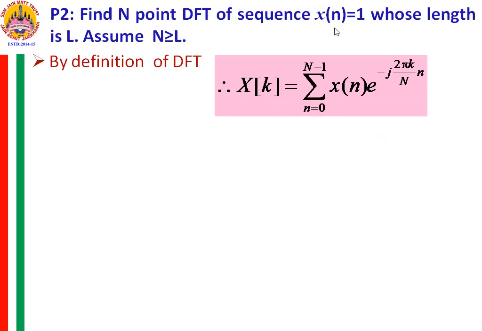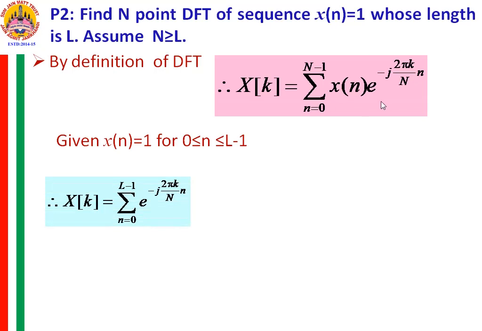Now in this case x[n] is equal to 1, the amplitude of x[n] for every value of n is equal to 1. Amplitude is 1 all over for the entire length from 0 to N minus 1. So this x[n] I can change with 1 and rewrite this equation as summation n from 0 to L minus 1 e raised to minus j 2 pi k by capital N into small n.